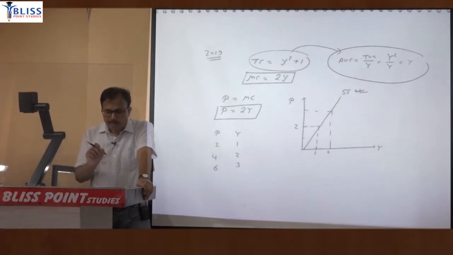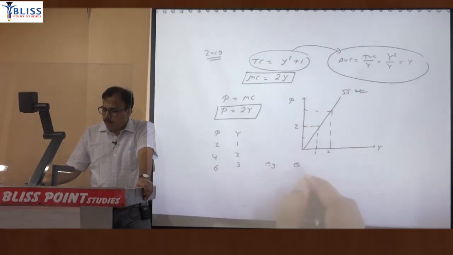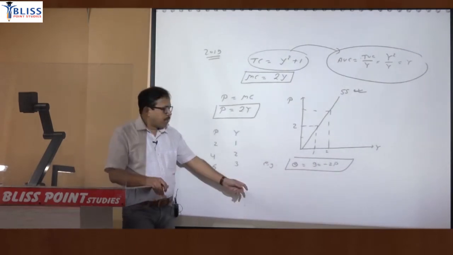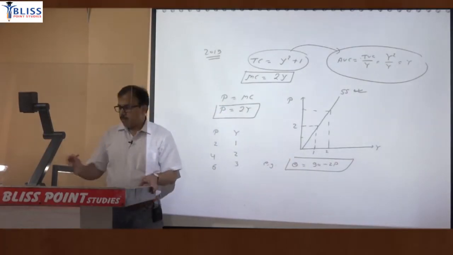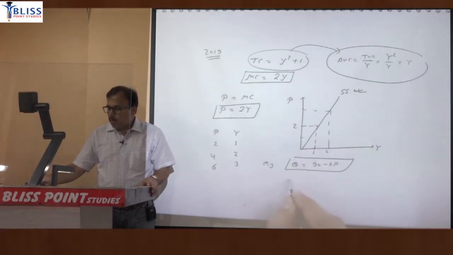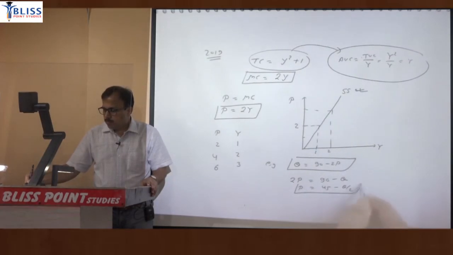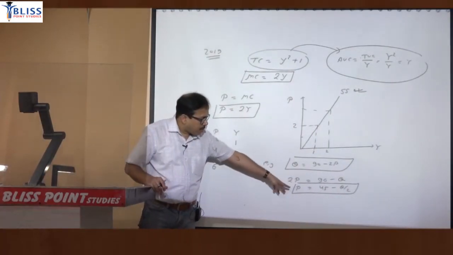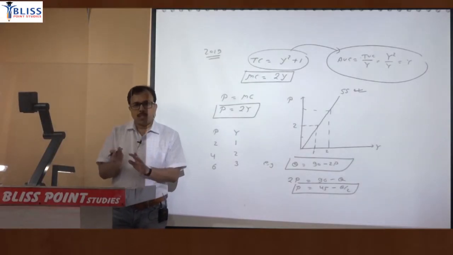And what was the meaning of inverse supply curve there? देखो, सप्लाई हो या डिमांड हो, इसे हम दो तरीके से लिख सकते हैं. For example, if I write quantity equal to 90 minus 2p, तो डिमांड के टर्म में इसका मतलब होता है quantity demanded is a function of price. This is known as direct demand curve or direct demand function. Same thing could be written as 2p equal to 90 minus q. So price is equal to 45 minus q by 2. So when you say price as a function of quantity, it is inverse. So q as a function of price is direct, p as a function of q is inverse.